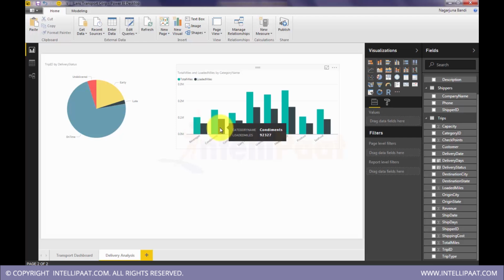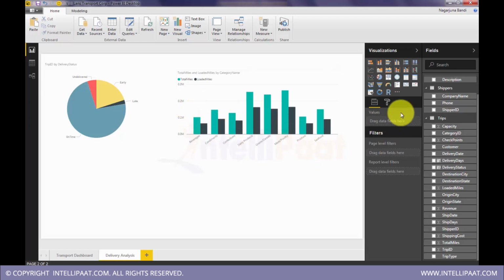The concept here is that total miles will include the miles incurred in sending our truck to the pickup place, and once the delivery is done, again when it comes back empty to our warehouse. All those miles are included in total miles. Loaded miles are the miles only for which the truck was actually carrying the load. So the summation of loaded miles and empty miles will give you total miles. I think I already said this earlier.